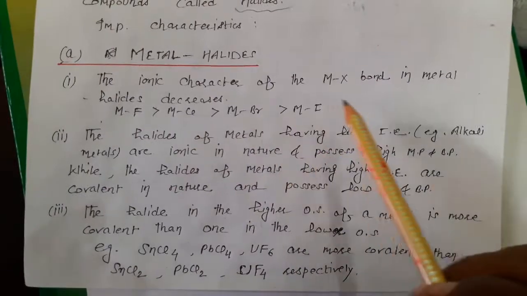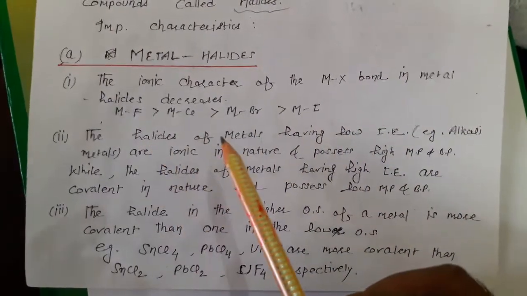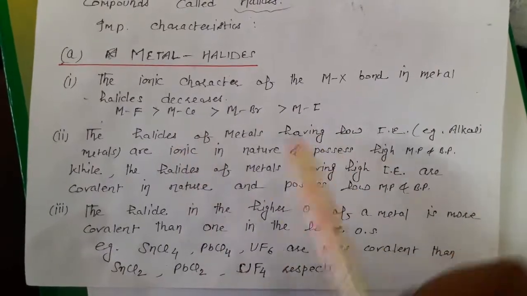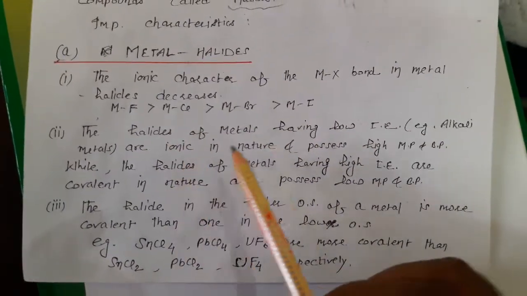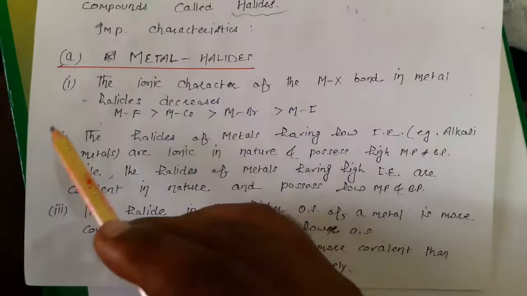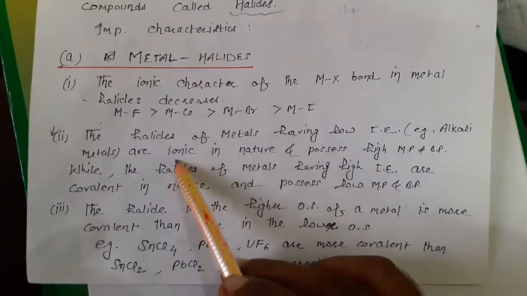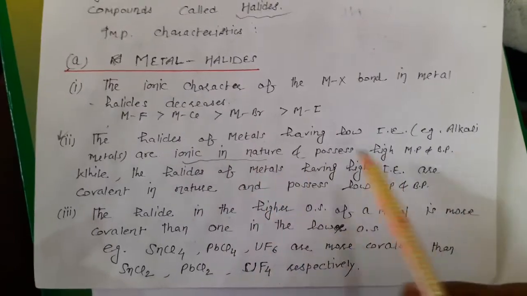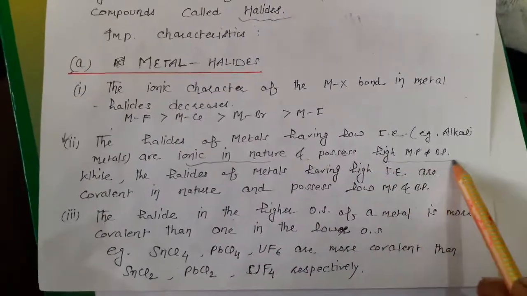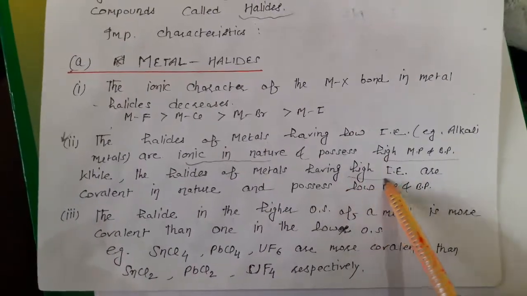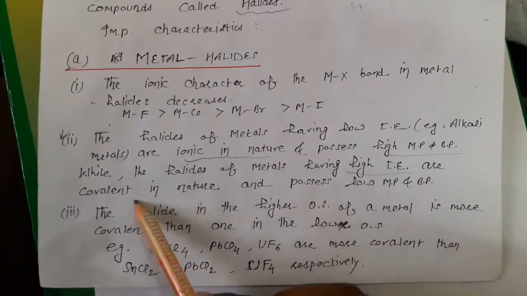The ionic character of metal halides decreases. The halides of metals having low ionization energy, like alkali metals, are ionic in nature and possess high melting points, while the halides of metals having high ionization energy are covalent in nature.